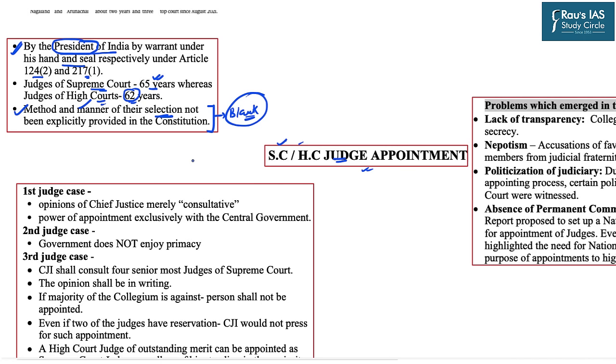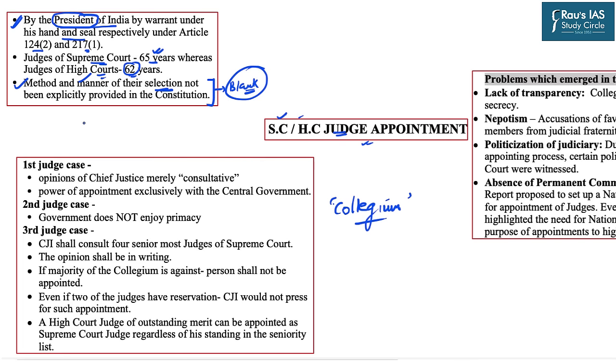In this very regard, the three judge cases are very important, which ultimately led to the development of what we today call the Collegium system. So at the time of emergency and with the help of the 42nd Constitutional Amendment Act, the executive became a real center of power concentration, and all the powers were vested in the hands of the executive. In that very line, these judge cases are important.